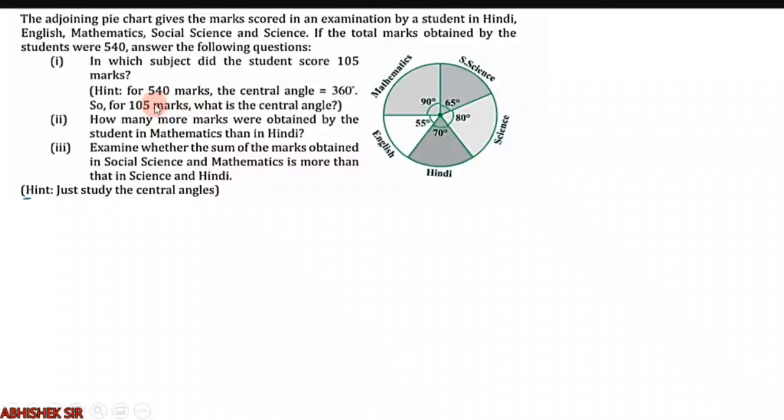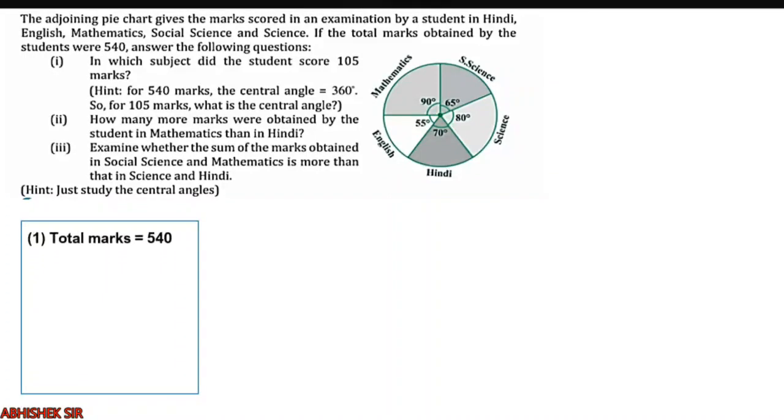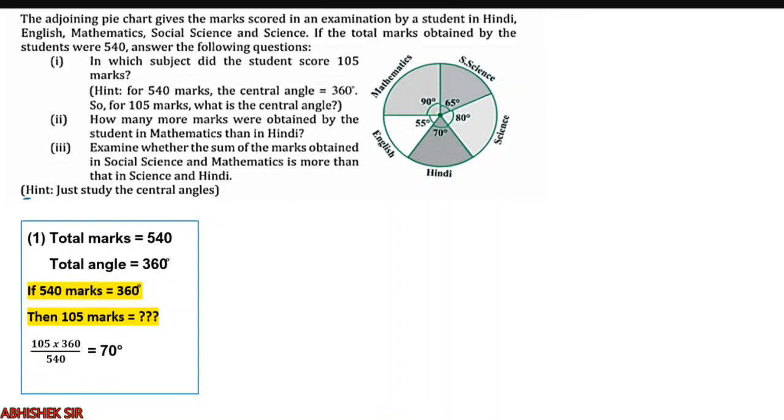Right, so 540 marks, 360 degrees; for 105 marks, what is the central angle? So it is just an example of cross multiplication. Let us see how it is solved. Total marks 540, total angle 360 degrees. So if 540 marks have 360 degrees, how much will be for 105? So we have to do cross multiplication. 105 into 360 upon 540, and that value is 70 degrees.